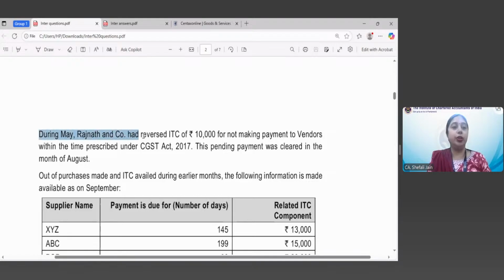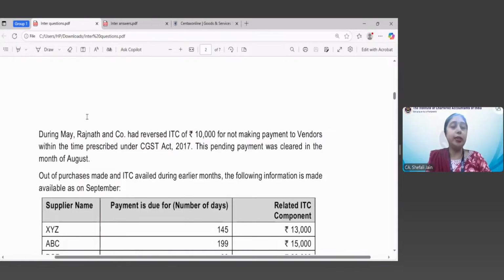During May, Rajnath and Company had reversed ITC of 10,000 for not making payment to vendors within the prescribed time under the CGST Act 2017. This pending payment was cleared in the month of August. So that ITC was reversed in the month of May because it could not make the payment to its suppliers within the prescribed time.